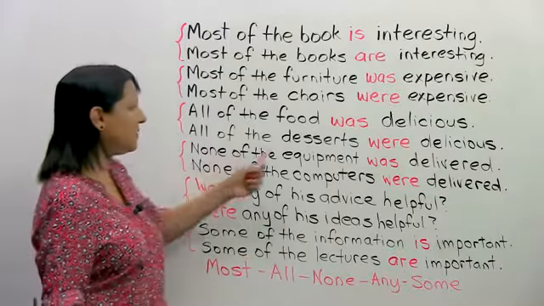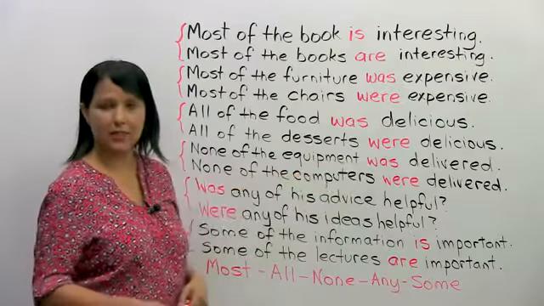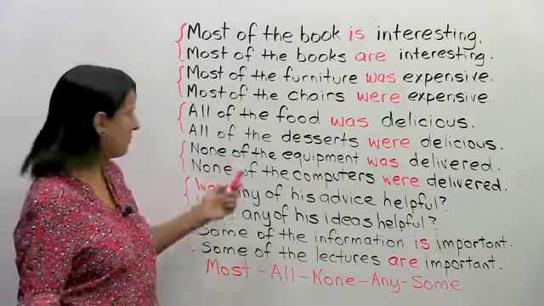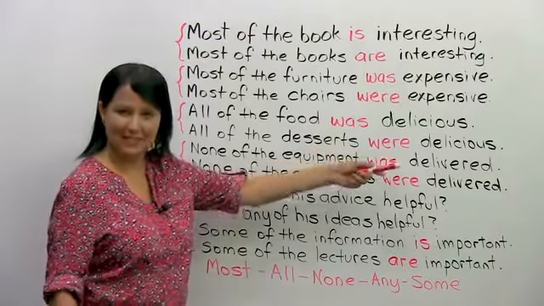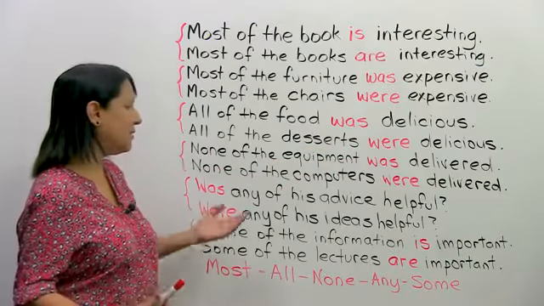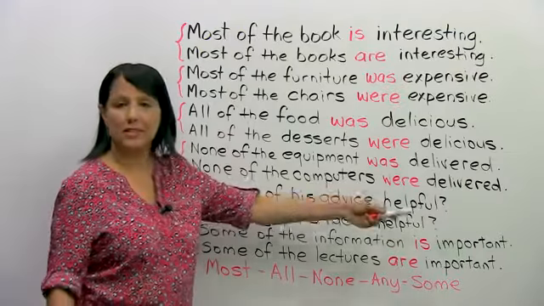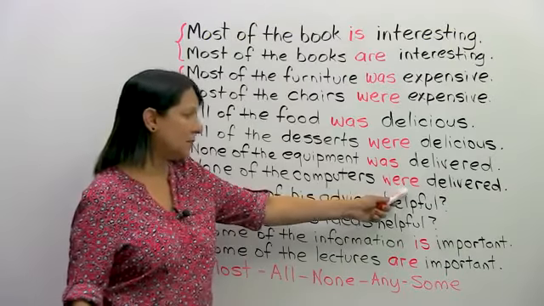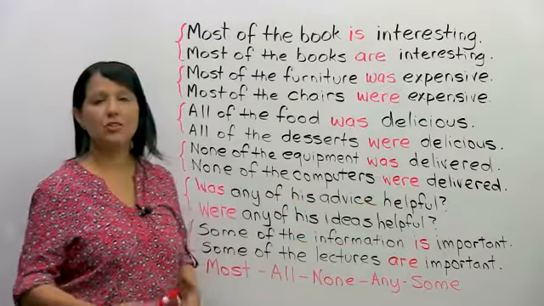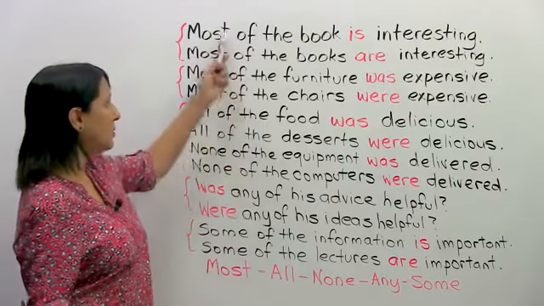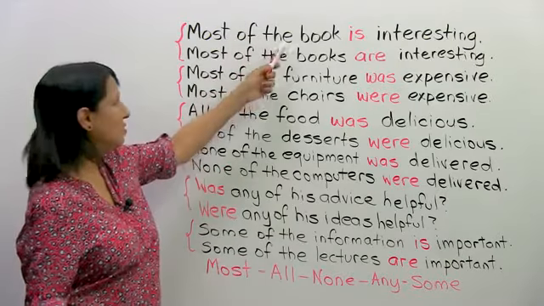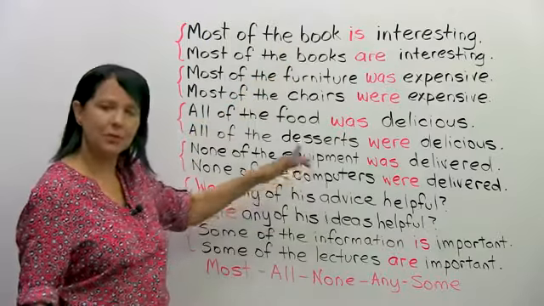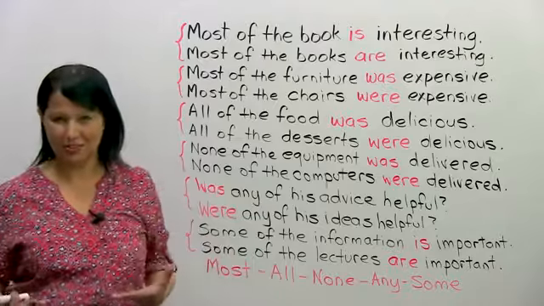Next, none of the equipment was delivered. Equipment is an uncountable noun, so we make it singular. None of the equipment was delivered, and none of the computers were delivered, okay? Here it was countable, here it was plural, and so we used were. It's not just that when it's countable, it's plural. Remember up here, these were both countable. So then if it's countable, you have to check if it's singular or plural. But in these examples, I'm just showing you the contrast.